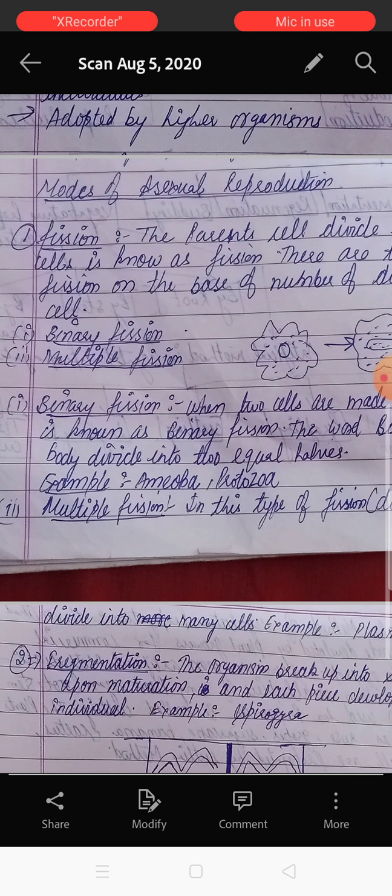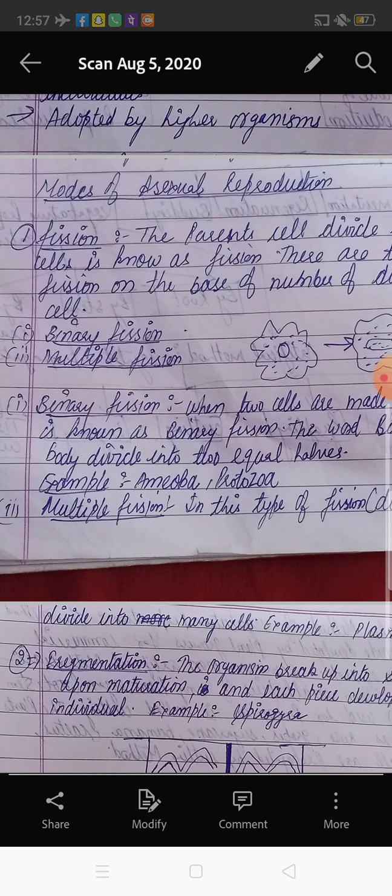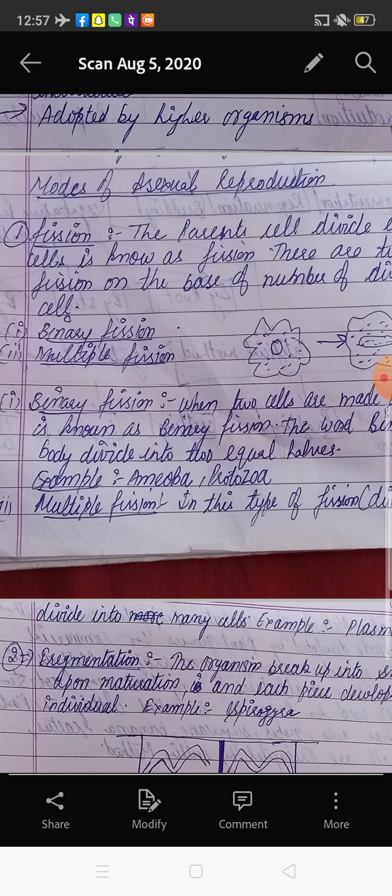And this mode of reproduction is adopted by higher organisms. It is not present in lower organisms, because for this reproduction both parents are needed, and in this case multiplication of the cells is in high amount.